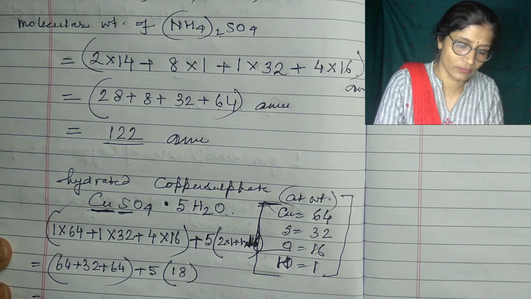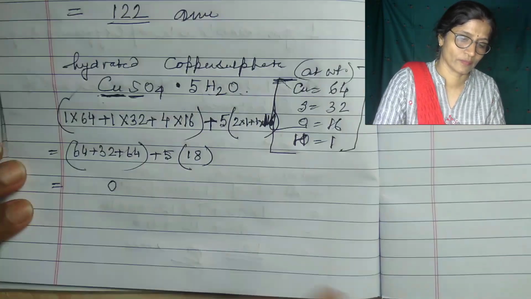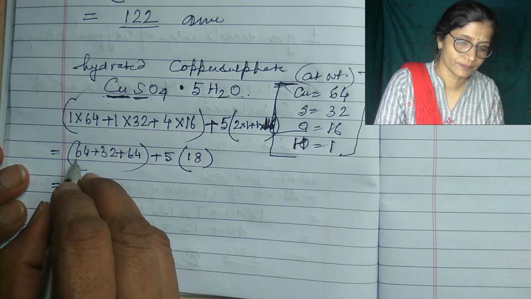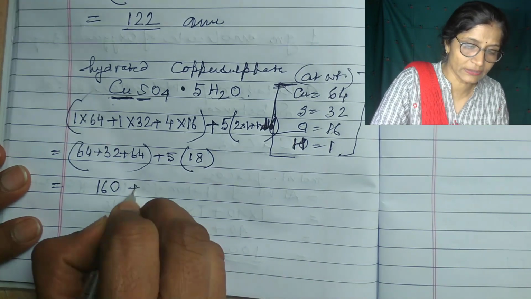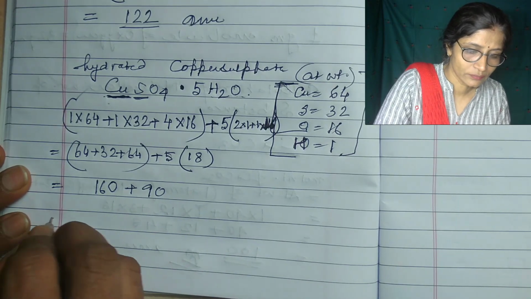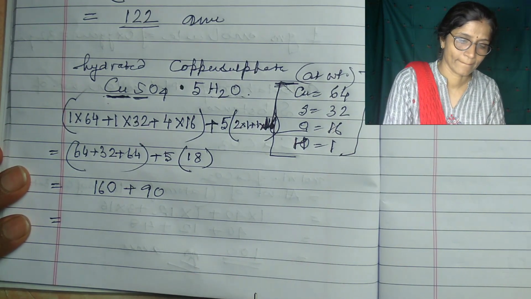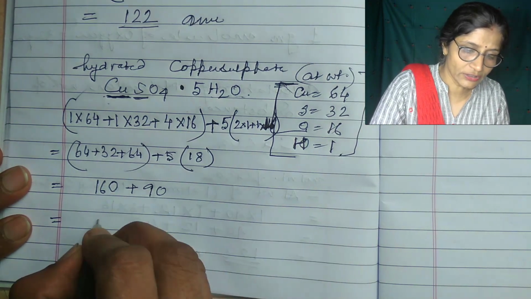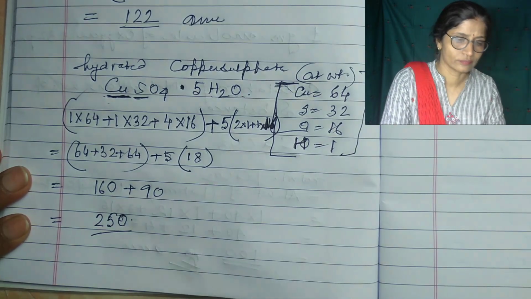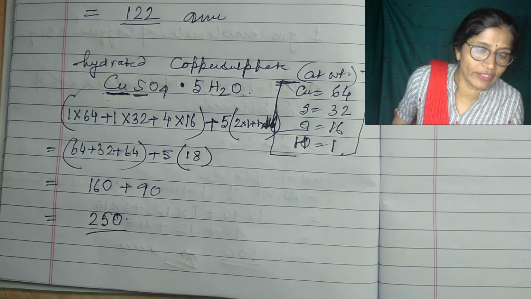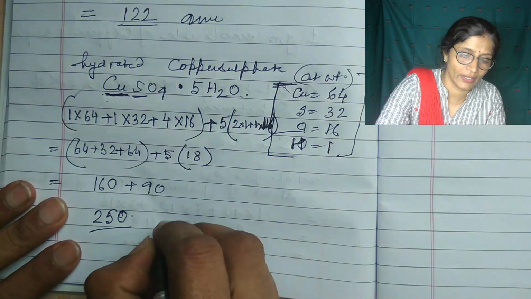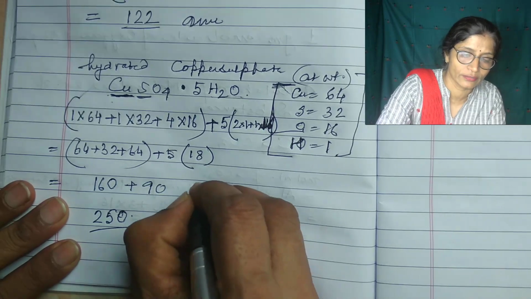So 160 plus 18 fives are 90, so that is equal to 250. So the molecular weight of hydrated copper sulfate is 250 AMU, atomic mass unit.